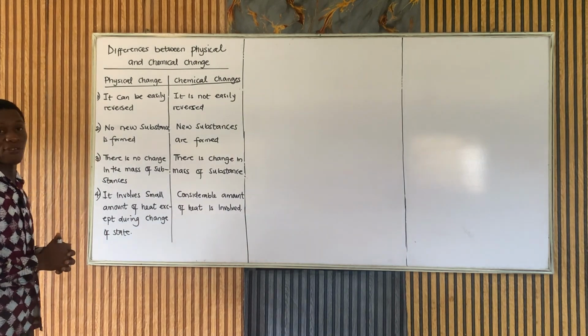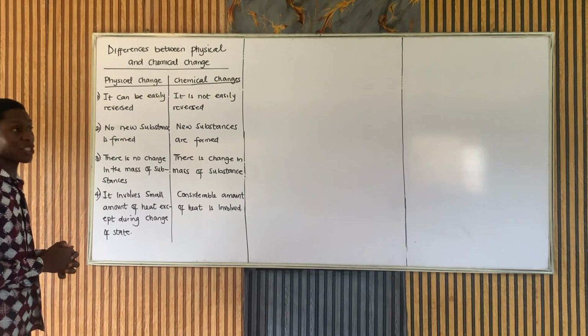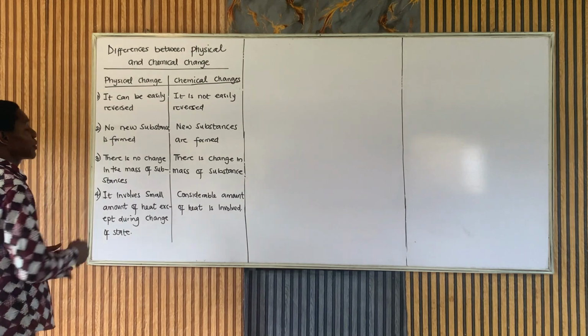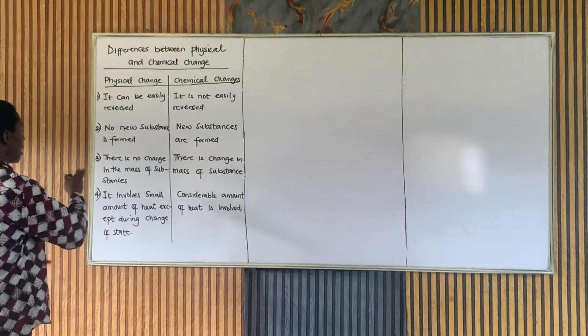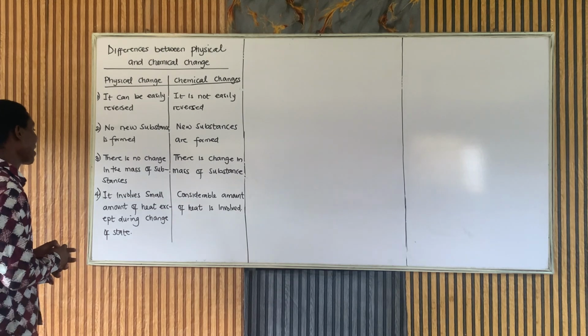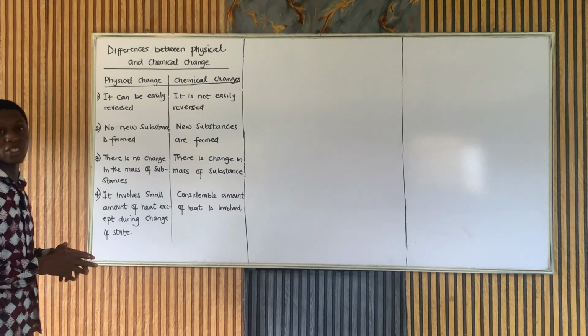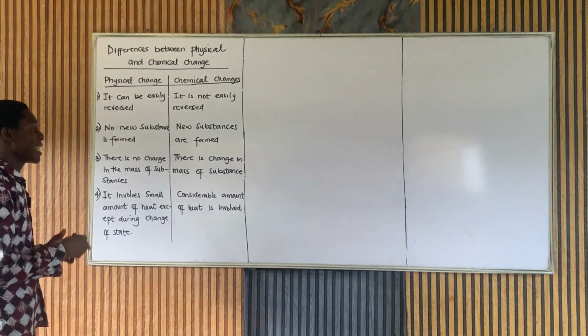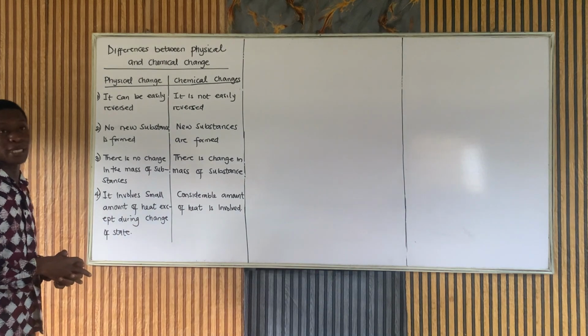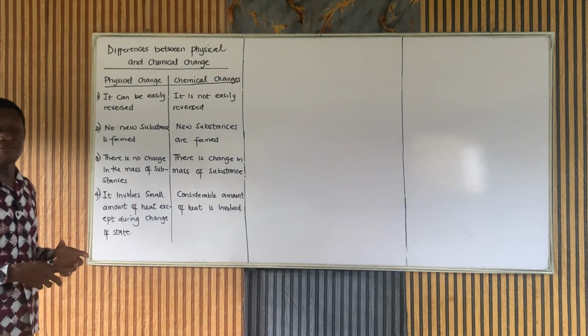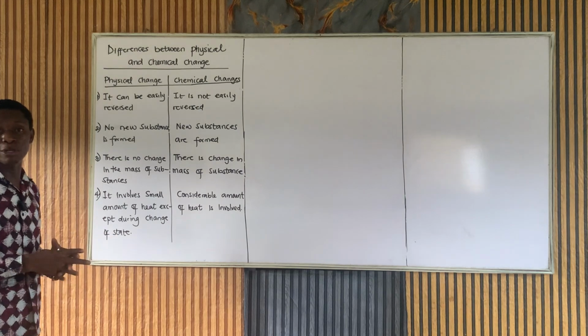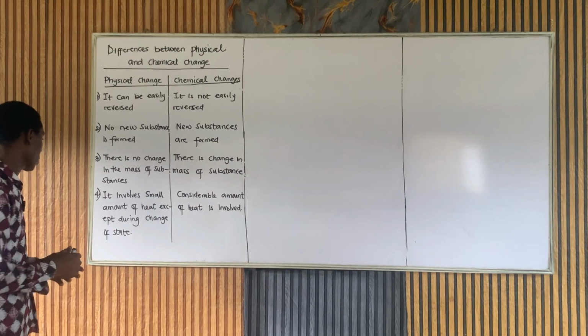Two, no new substance is formed during physical changes, but new substances are formed for chemical change. Three, there's no change in the mass of substances during physical change, but for chemical change, there are changes in mass of substances, because most likely, maybe gases are being evolved and all that, because chemical reaction really occurs.